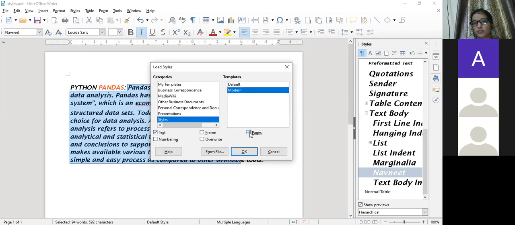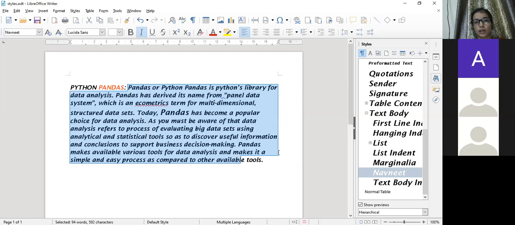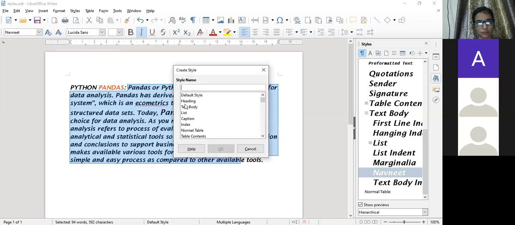This is only text. Even we have categories of pages and categories of numberings also. So you can select all the text boxes, or you can take any template from the categories. And these are the load styles, which are already loaded in the styles. Clear? So it is only for loading. Otherwise, why update is not working, I'll see. Let's see from here. Even from here it is not working.